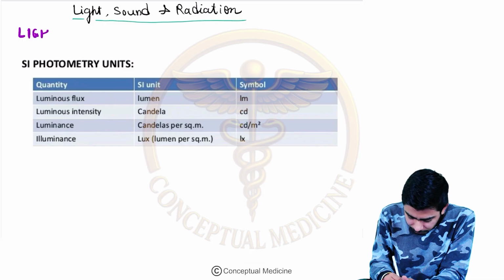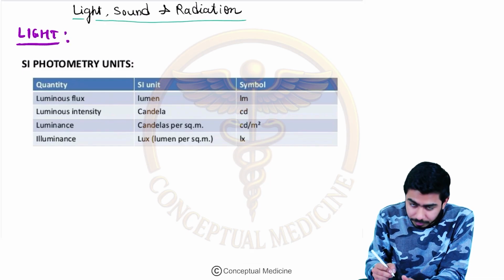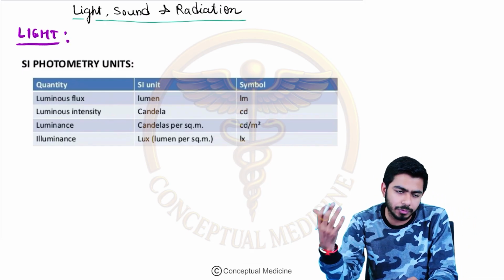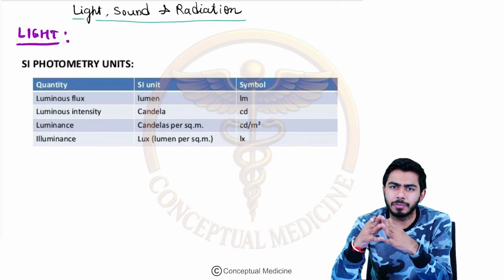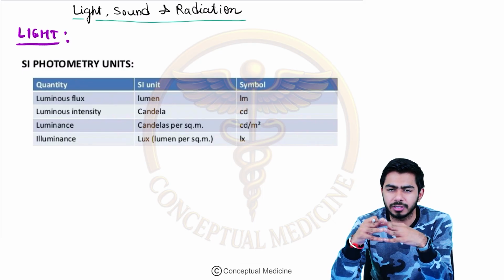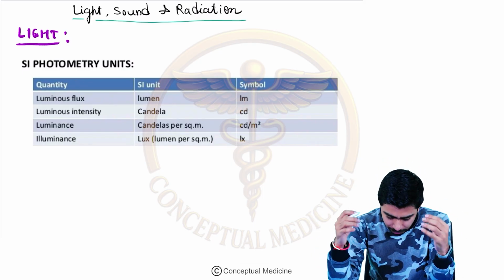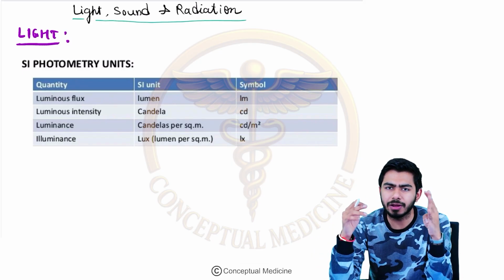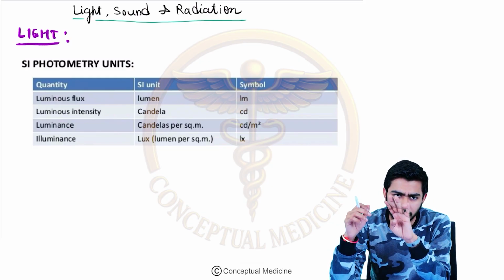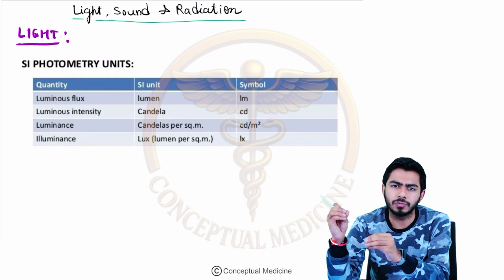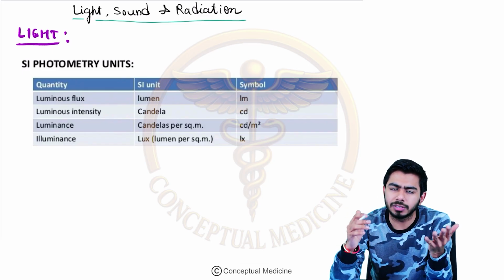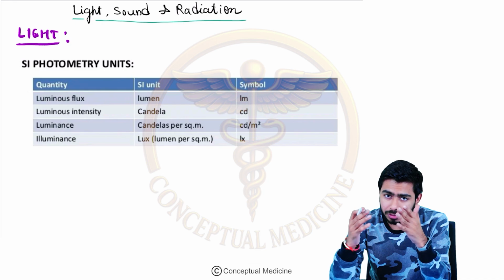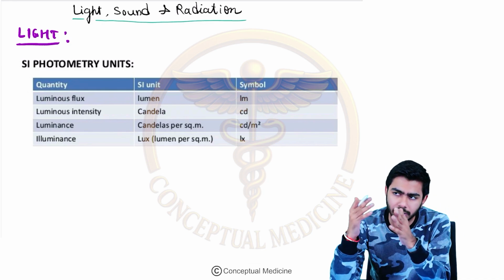So light in itself is a very beautiful phenomenon, right? If you talk about festivals, for example Diwali and all, lights are a very important factor there, right? And it brings beauty to life. So basically, if you talk about light, we have four important terms, among which the units are asked very commonly in the MCQs. These terms are luminous intensity, luminous flux, luminance and illuminance, right?